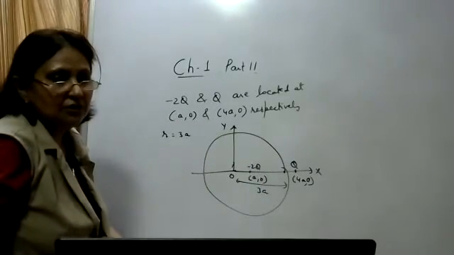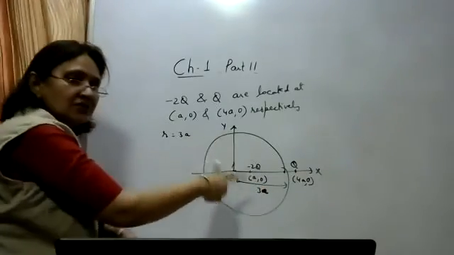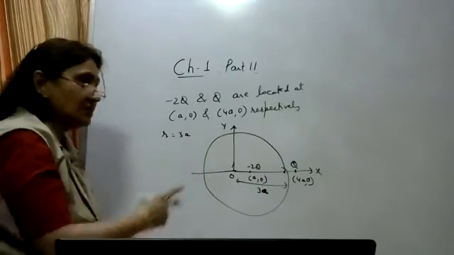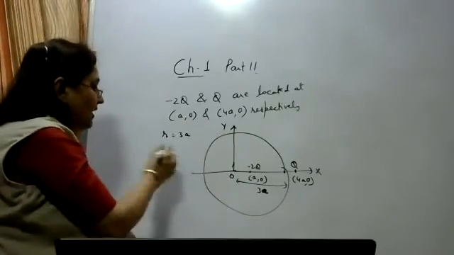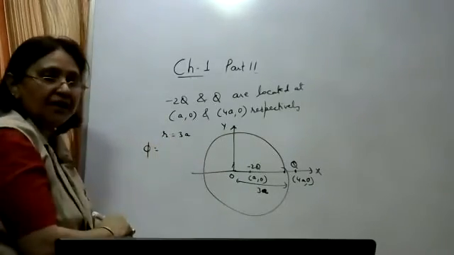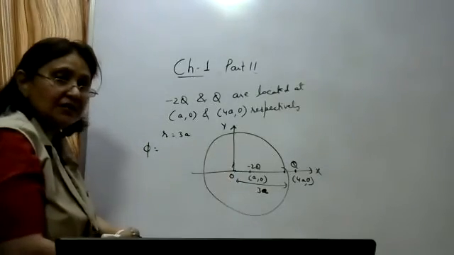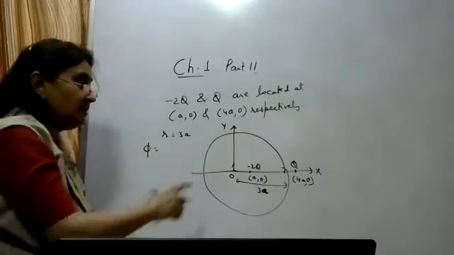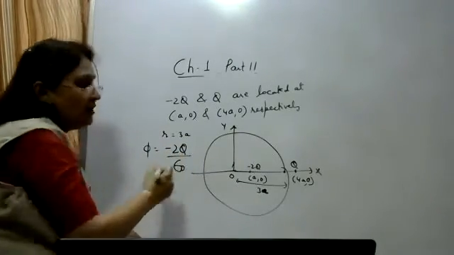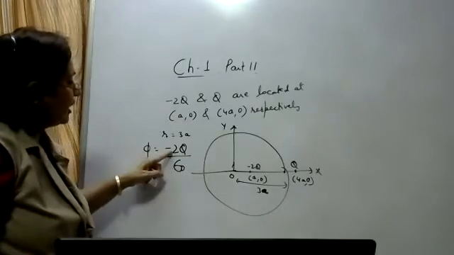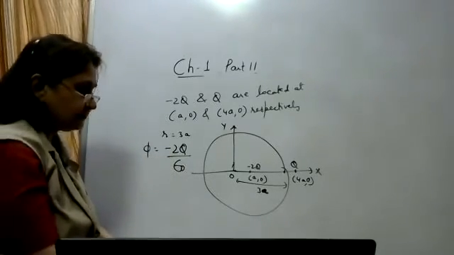Use Gauss law. Gauss law states that the electric flux through this surface is equal to the total charge enclosed inside this surface upon epsilon naught. So what will be the electric flux through this sphere of radius 3a? It will be q upon epsilon naught, where q is the charge enclosed inside this Gaussian surface. How much is the charge? Minus 2q. So the total electric flux will be equal to minus 2q upon epsilon naught.